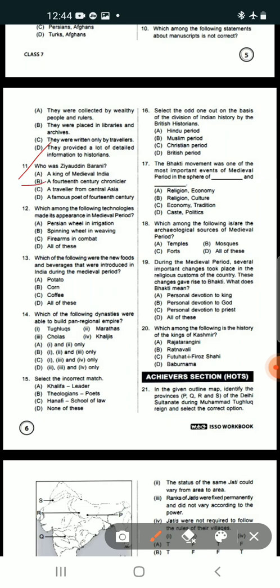He wrote his first chronicle in 1356. So remember that it was written by him in the year 1356. A question may come from here about when Ziauddin Barani wrote the first chronicle: 1356, 1354, 1355, or 1350. The answer will be 1356.